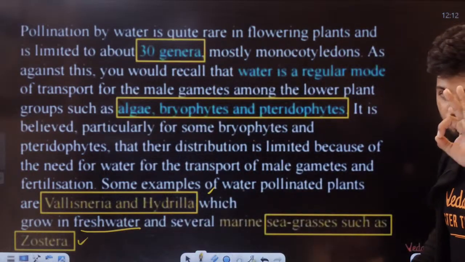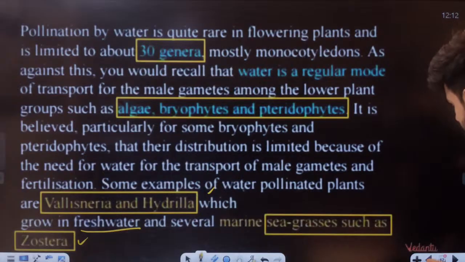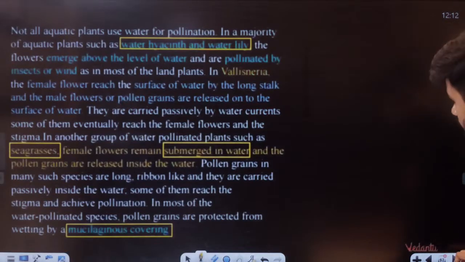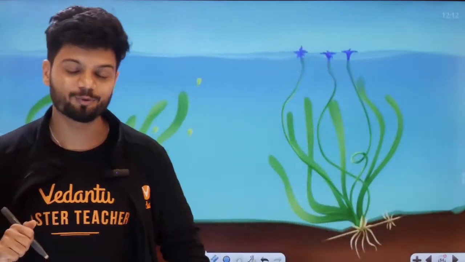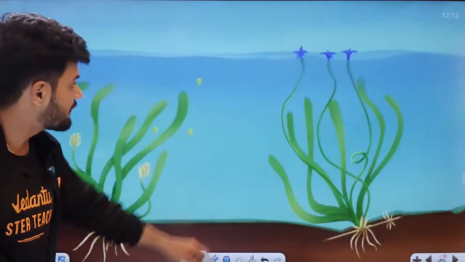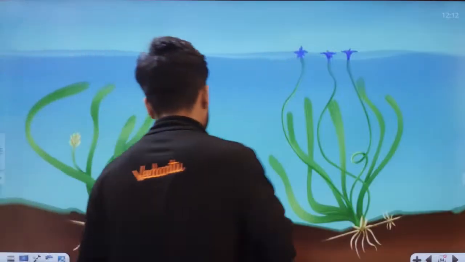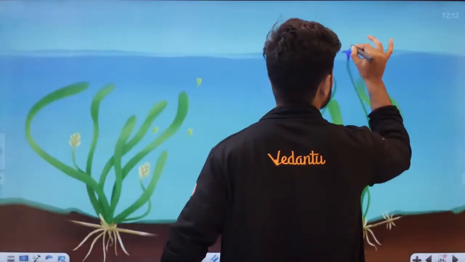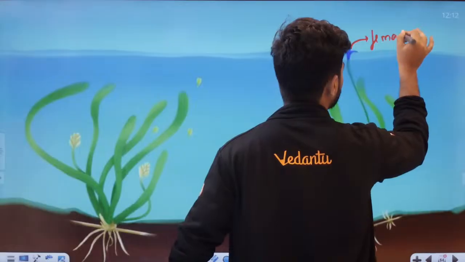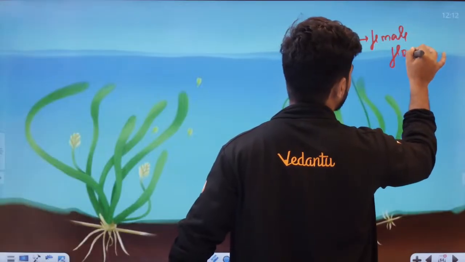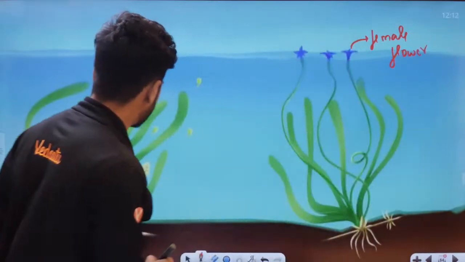Now, students, here I'll tell you one beautiful concept. Understand. See here. This is happening in the case of Vallisneria. What happens in Vallisneria? Can you see this is the female flower right here? Let's say this is a female flower, high and mighty here. The female flower is on top. Now here we have the male flower.